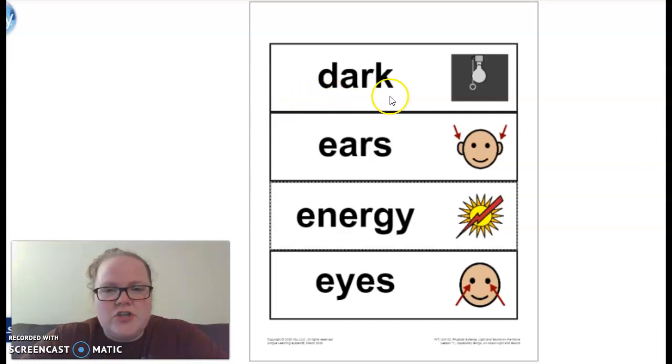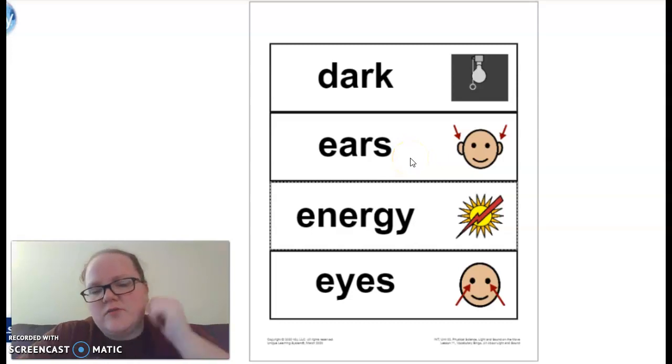The first word is dark. Your turn. Dark means having no light. So if we flip off the switch in our house, that turns off the lights. Dark. The next one is ears. We hear with our ears. You say it. Good job.